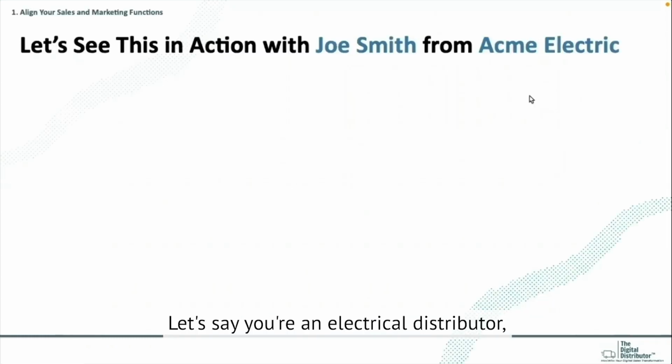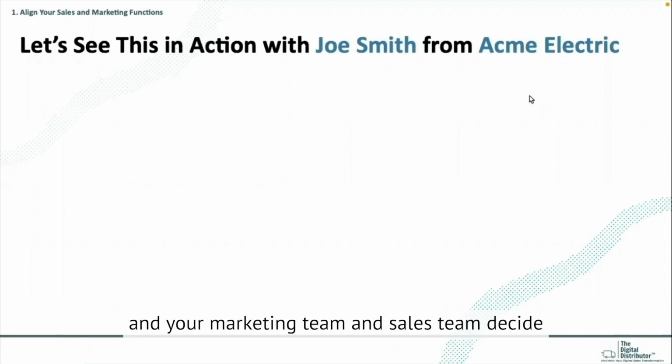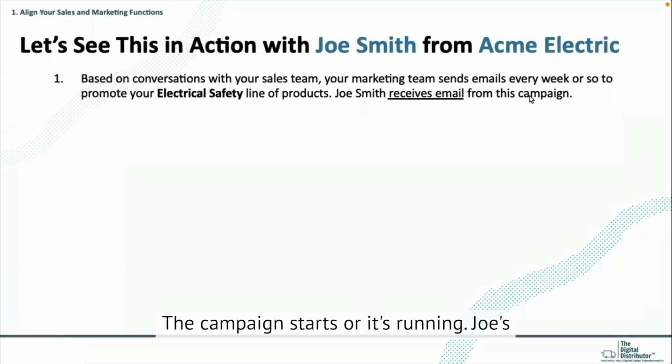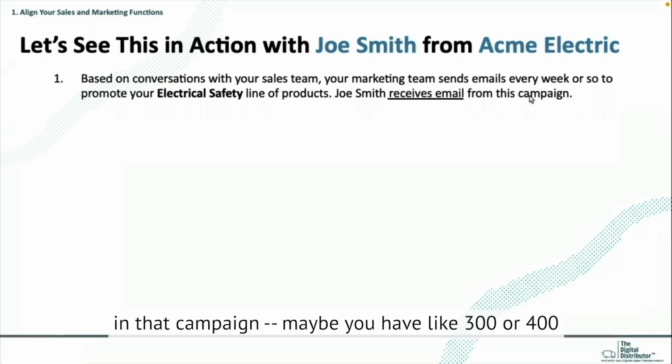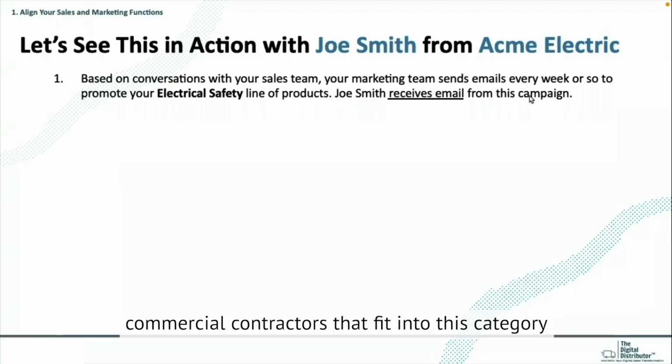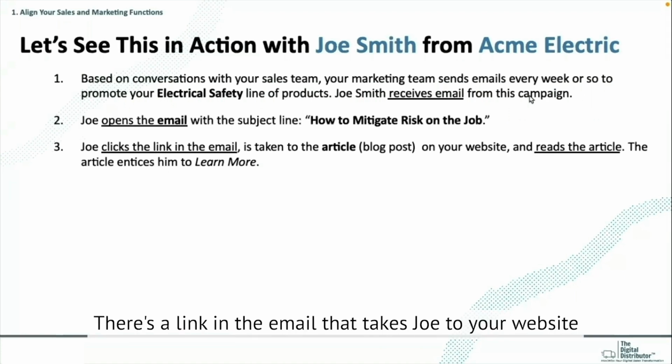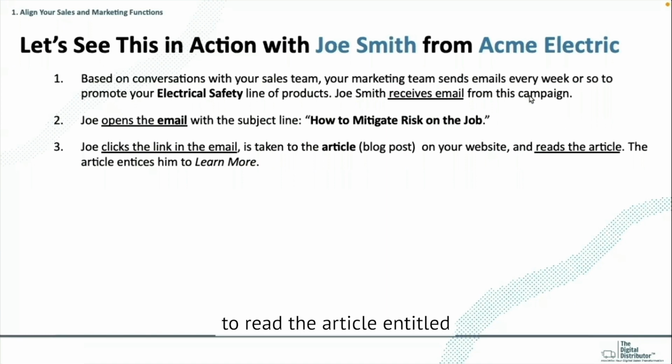Let's say you're an electrical distributor and your marketing team and sales team decide that they want to promote your electrical safety line of products. The campaign starts or it's running. Joe's in that campaign. Maybe you have like 300, 400 commercial contractors that fit into this category that you're targeting. Joe's one of them. So you send out the email. Joe opens the email. There's a link in the email that takes Joe to your website to read the article entitled How to Mitigate Risk on the Job.